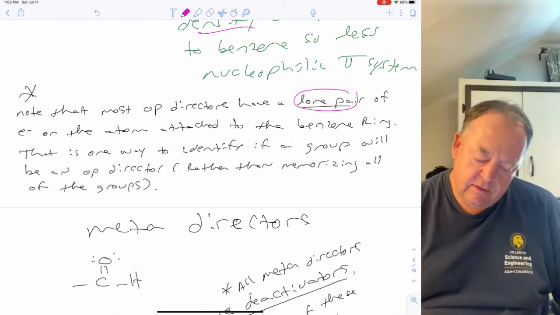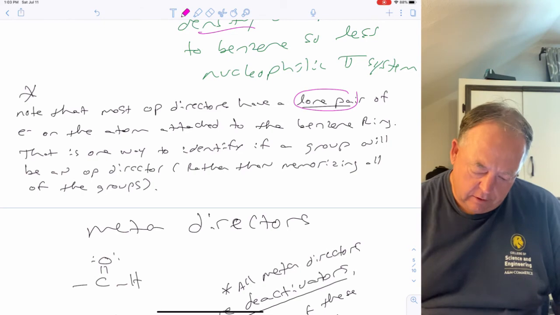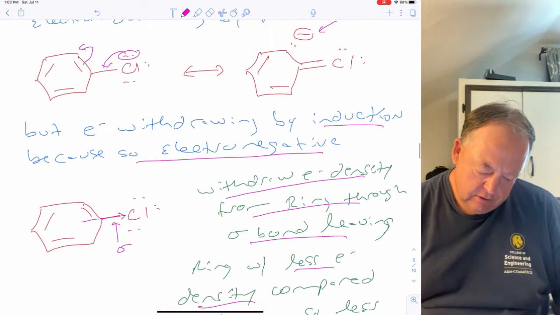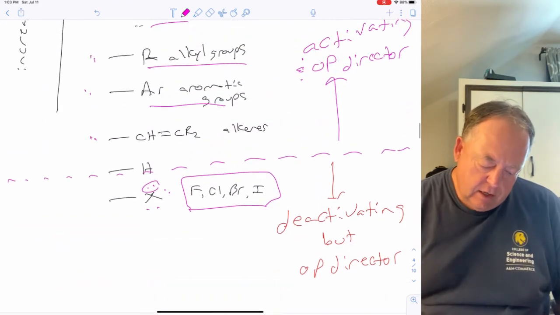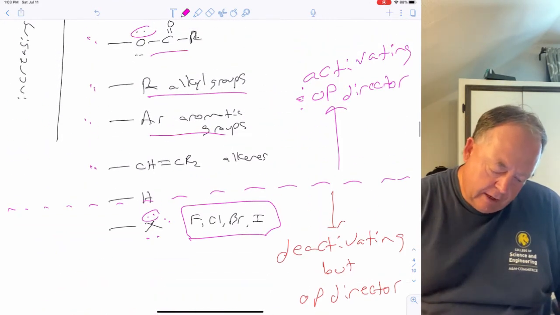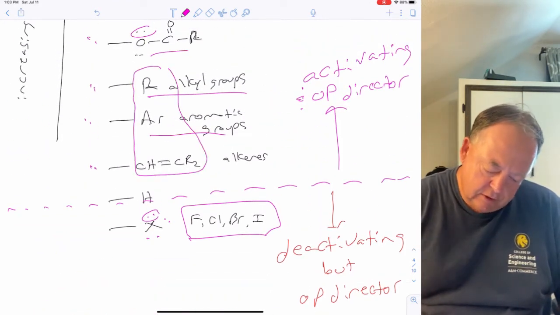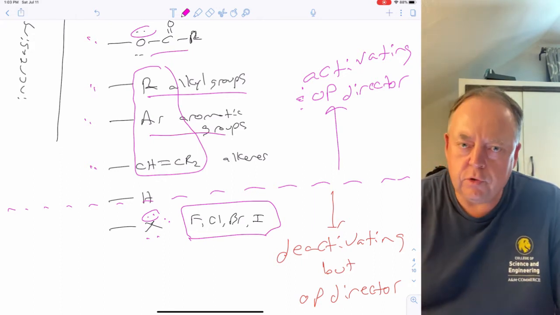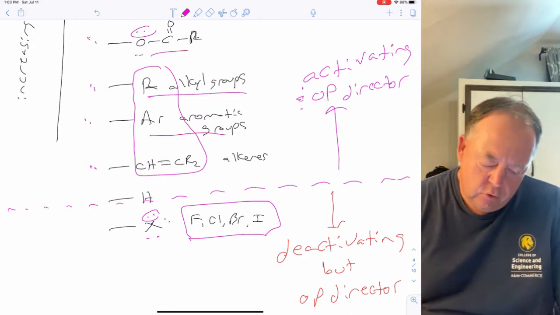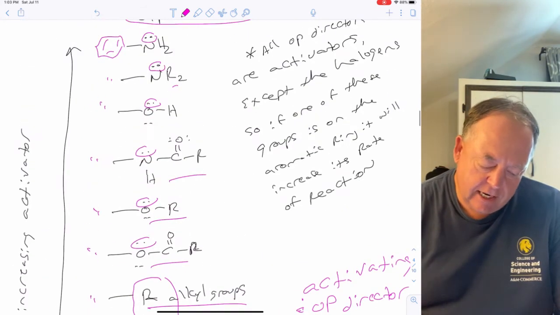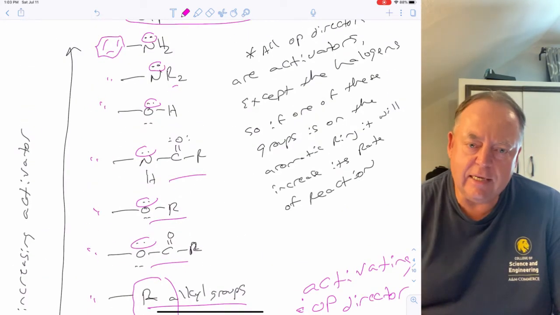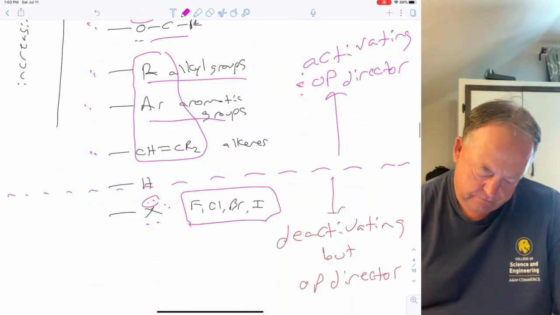It won't necessarily be an activator, because the halogens have lone pairs, but they're deactivators. These are the ones that don't have lone pairs. So you just have to memorize that alkyl groups are OP directors, aromatic groups and alkenes are OP directors. But if you see an atom attached to benzene that has a lone pair of electrons on it, it's going to be an OP director.